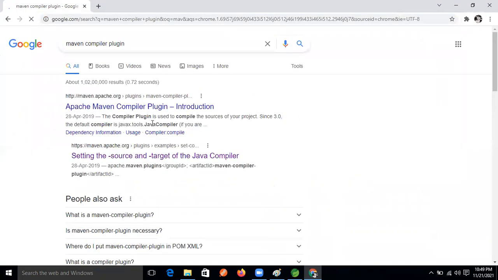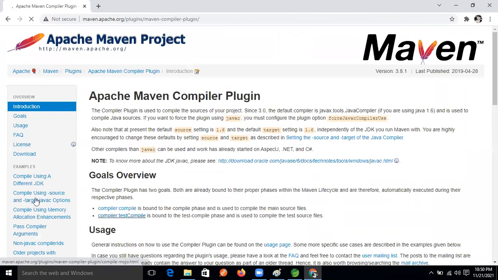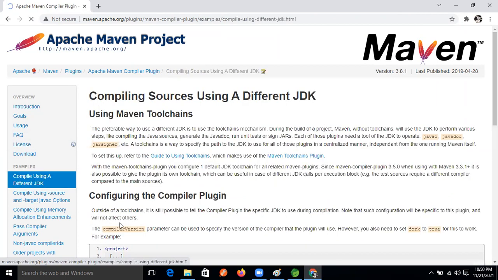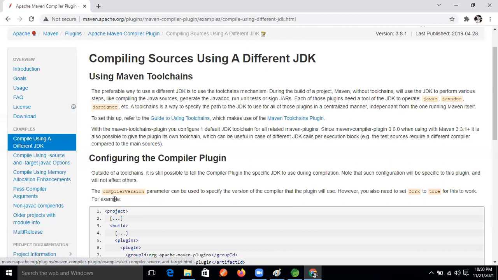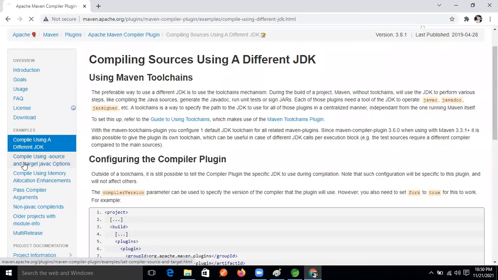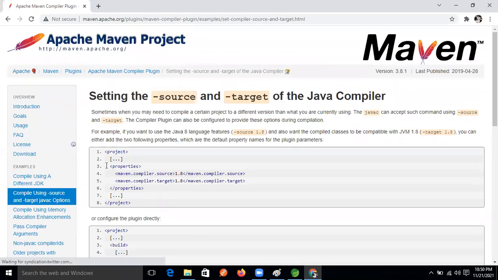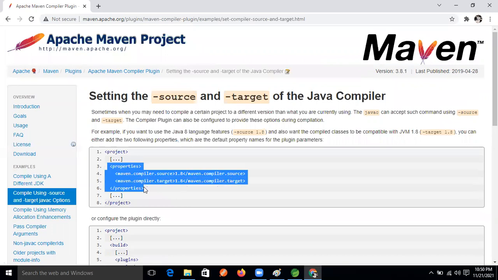Maven compiler plugin. Yeah, copy these properties. I'm just changing it to Java 8.